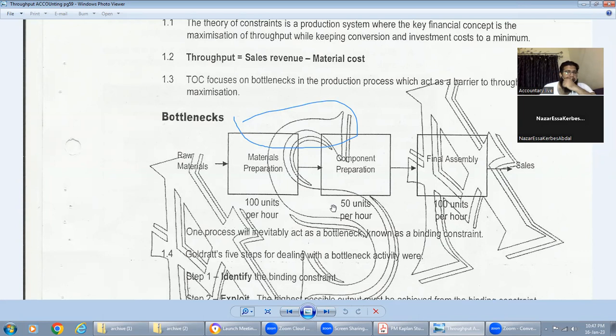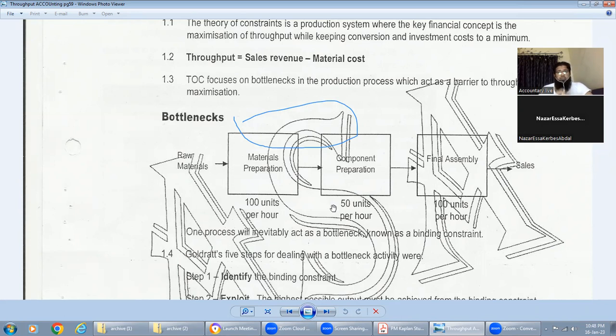Can you get my point? No, I didn't get your point. Okay. For example, suppose there are three processes. A product is going through three processes. First is material preparation. Second is component. Third is final assembly. When it goes through material preparation, in 1 hour, 100 units are produced. When it goes to the second process, component, here 50 units are produced per hour. In final assembly, 100 units are prepared.